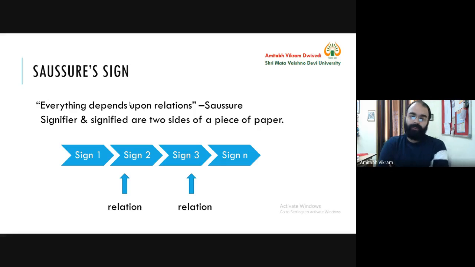So Saussure was a Swiss linguist. He belonged to Switzerland, and he was also influenced by the work of Panini. Now, who is Panini? Panini was an ancient Sanskrit grammarian. So this influence is very deep, quite prominent, that we find in Saussure's work. But here we are looking at Saussure's language philosophy.